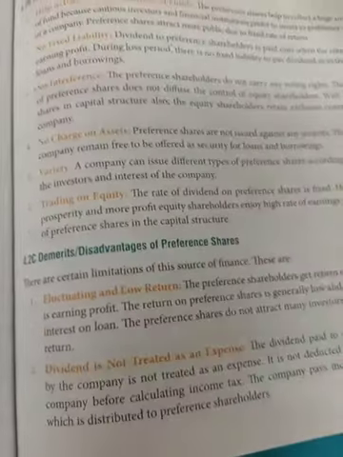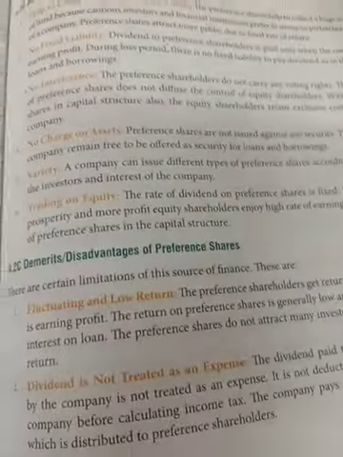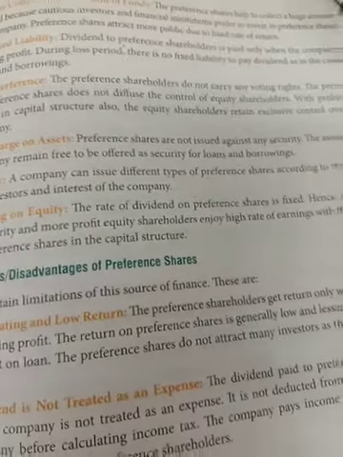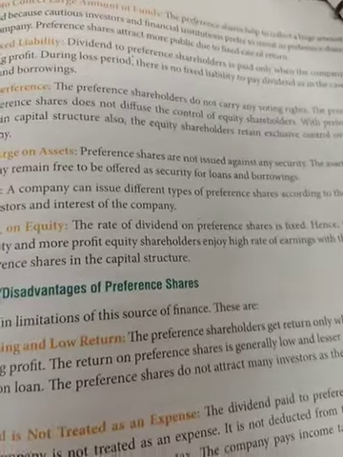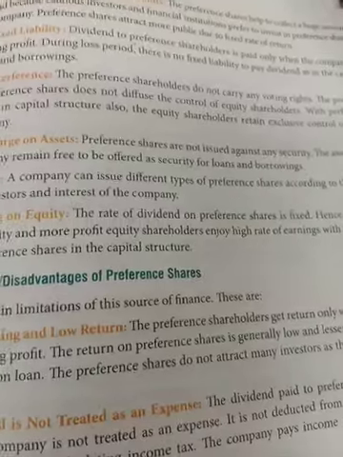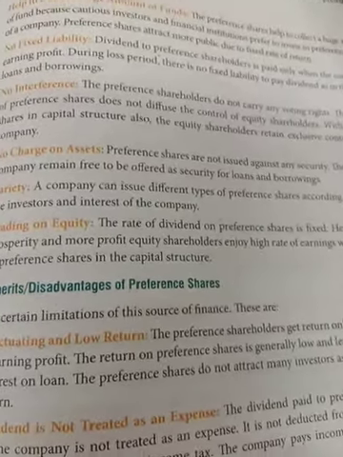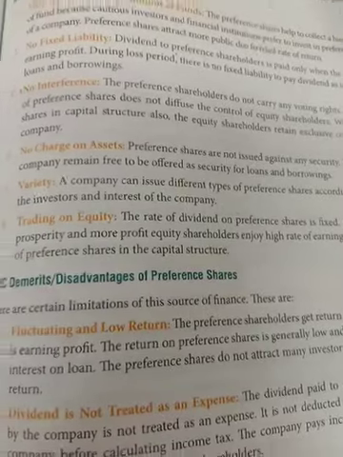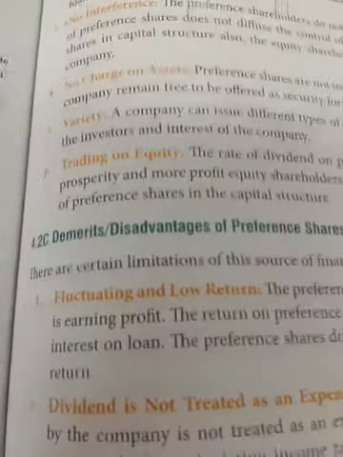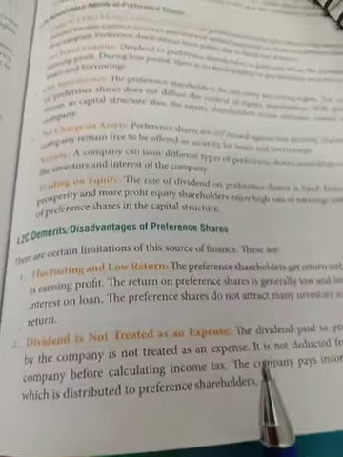So definitely there is a fluctuating and low return in this case, because the preference shareholder gets return only when the company is earning profit. So return on preference share is generally very low and much lesser than the amount of borrowed fund, and preference shares do not attract many investors as there is no assured return, because only when the company is earning profit will the preference shareholder get the return.